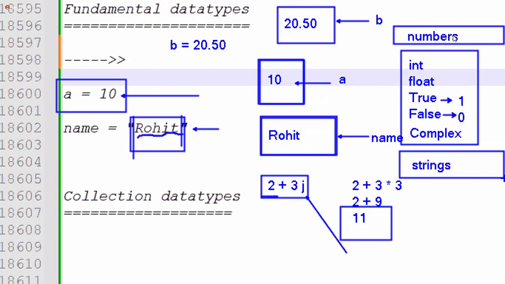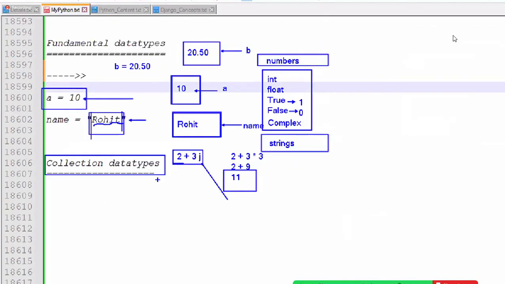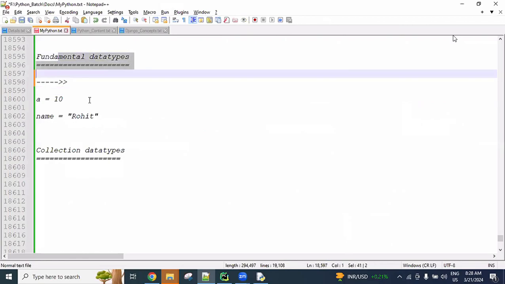In memory, using one variable, only one value is possible to store. Fundamental data types means that by using a single variable name, we are able to store only one value in a memory allocation. If by using a single variable we create a group of values in a memory allocation, that is considered a collection data type. Come on, first of all, is everybody understanding about the fundamental? Let me know.